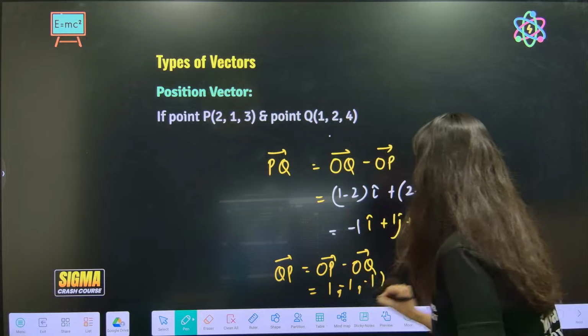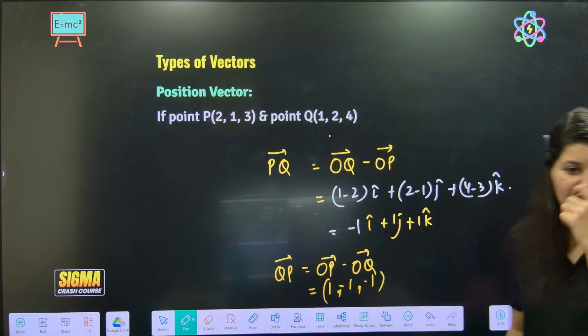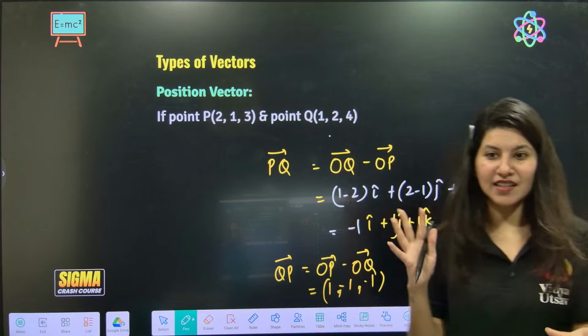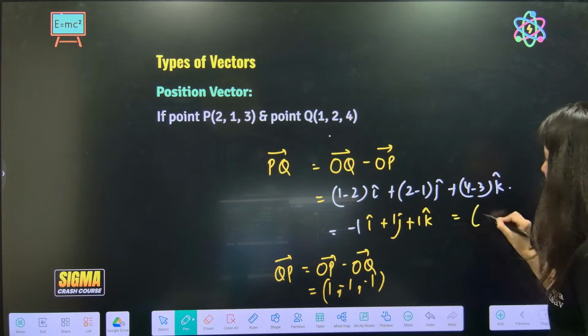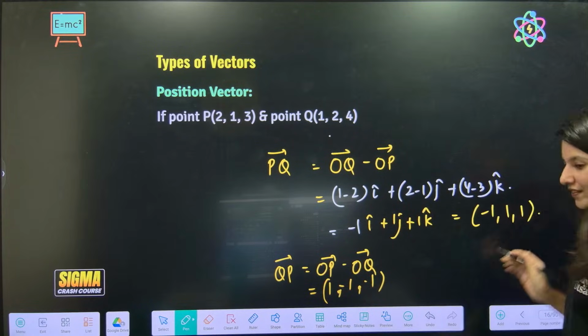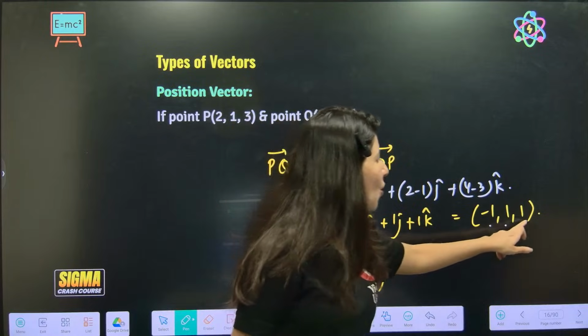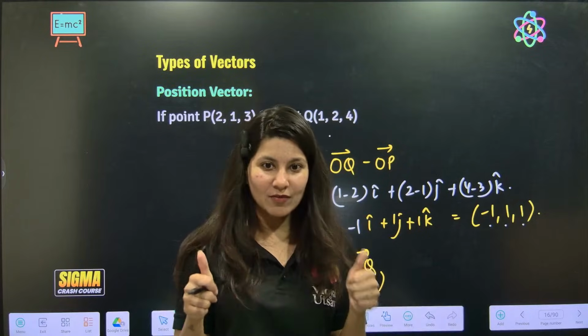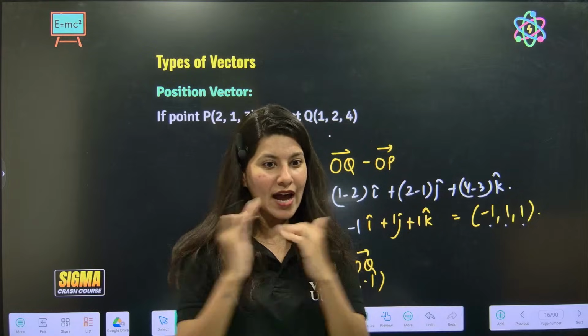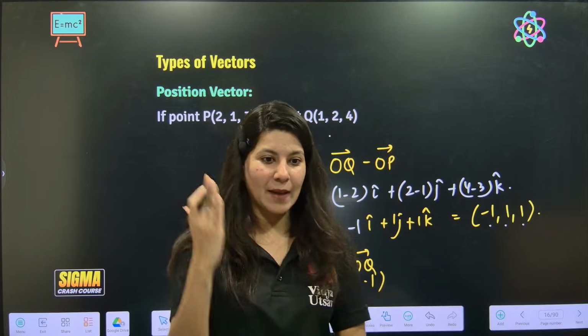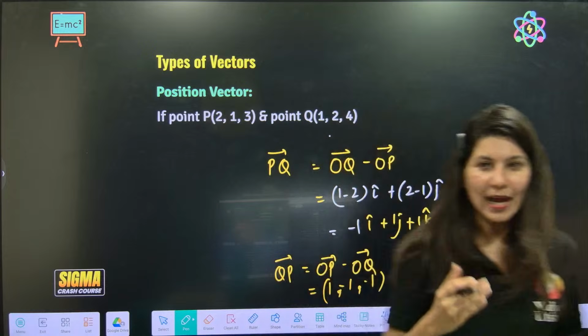Okay. So I don't feel like writing i cap, j cap, k cap. So I just write minus 1, 1, 1. Life is so easy. You can write brackets. So this is the i component, j component, k component. Can I do that? Give me a big thumbs up. From now on, I will not write i, j, k cap. So many caps.